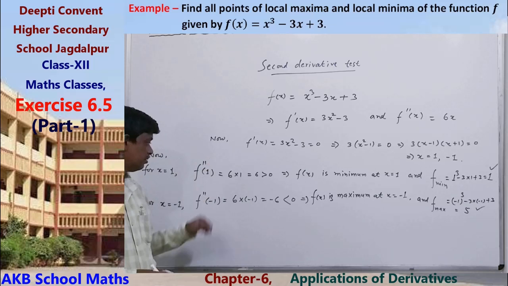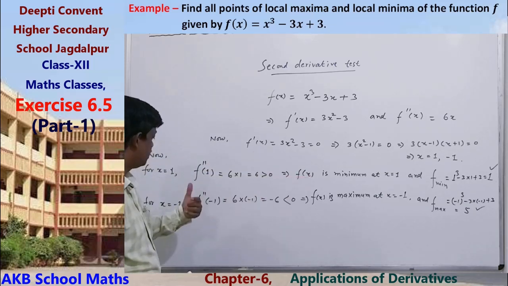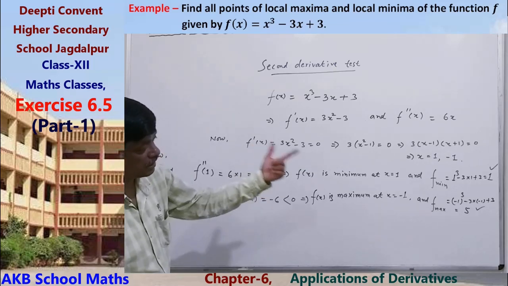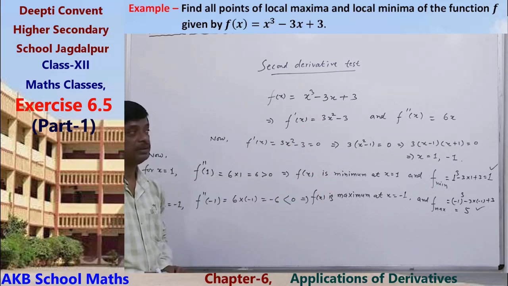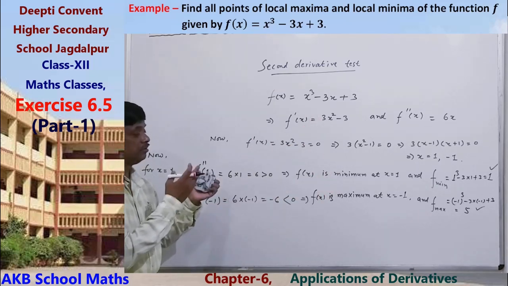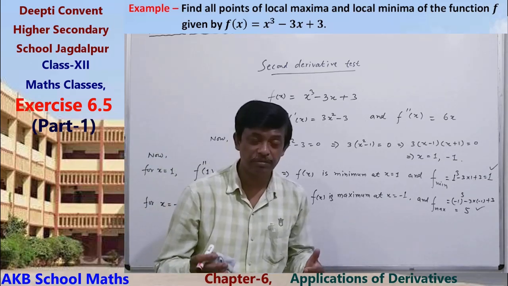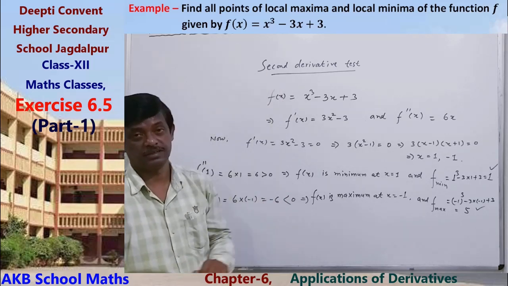Here at 1 the function is minimum, at minus 1 the function is taking the maximum value. Minimum value 1, maximum value 5. Clear? So whenever we want to solve questions related to maximum or minimum, first of all we have to use the second derivative test. Clear?